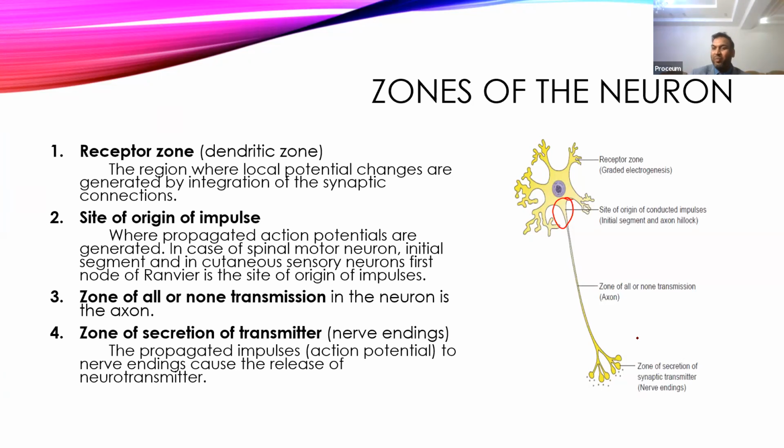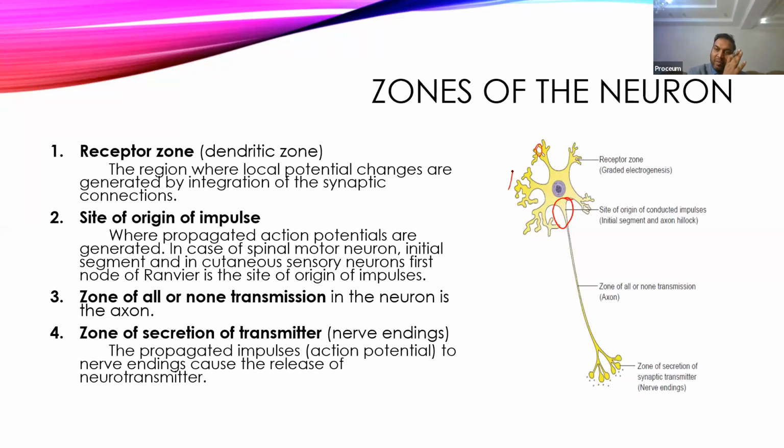Either it will carry all impulses or it will carry no impulses. Once that impulse goes to the synaptic knob, that zone is called the zone of secretion of neurotransmitter. Once the action potential goes to the synaptic knob, it will release the neurotransmitter, and now the impulse goes to the next receptor zones of another neuron, and again that cycle will continue.